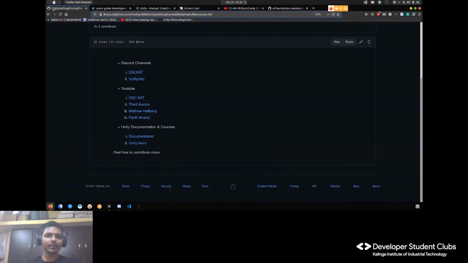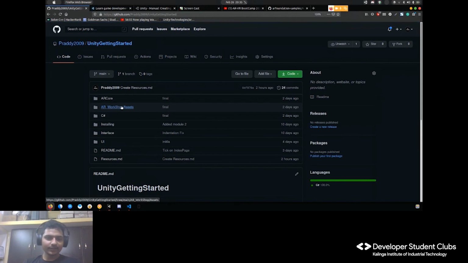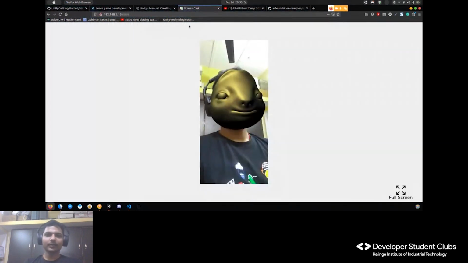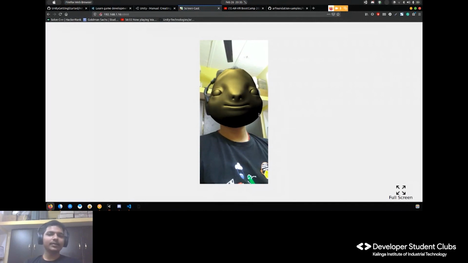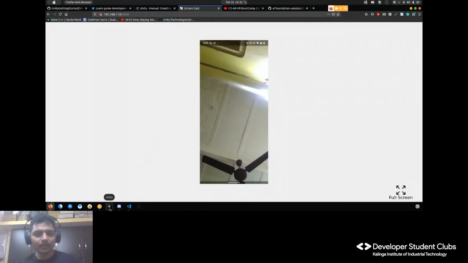You guys can try it out. All the assets are present in this thing only. Yeah, the albedo PNG, metallic PNG, and the FBX. So simple. And with this, we are done with the stuff for AR.